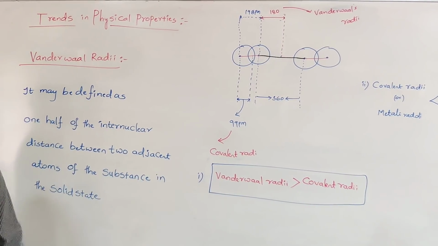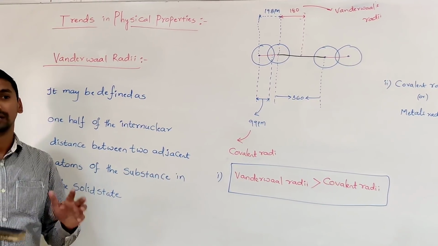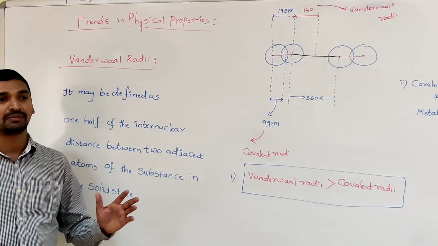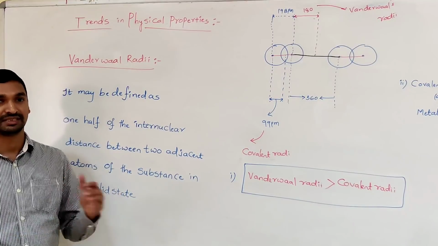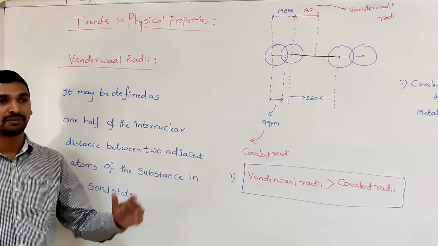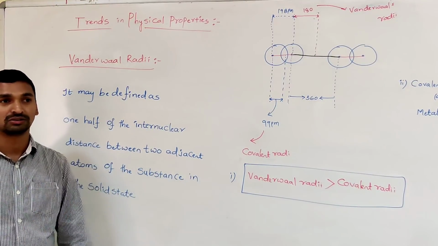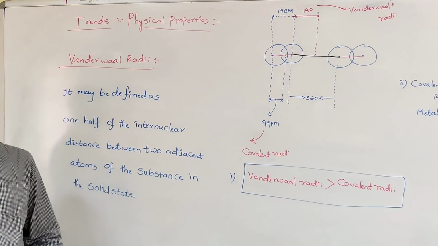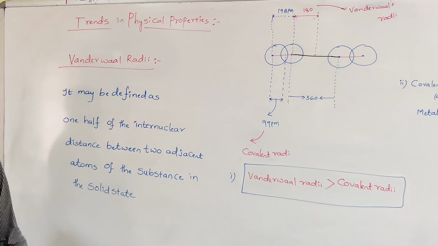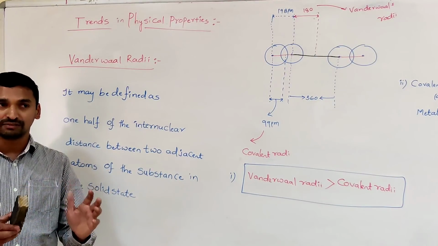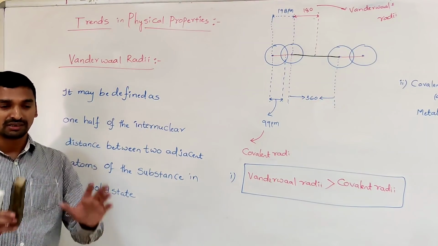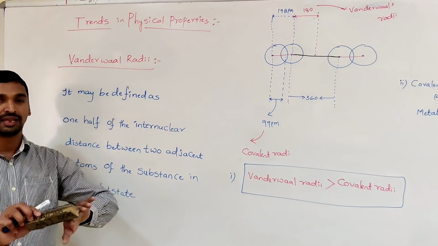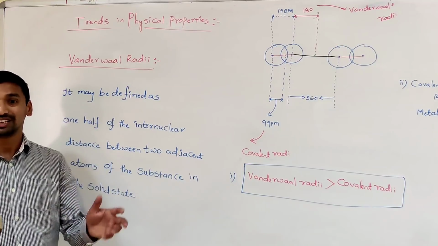In that case, these inert gases or noble gases are separated by some distance. Why are they separated by a certain distance? Why do they not come very close together? Because the forces which exist between the noble gases are van der Waals forces. These van der Waals forces are very weak. Because of that weak force of attraction between the noble gases, they are separated by some distance.